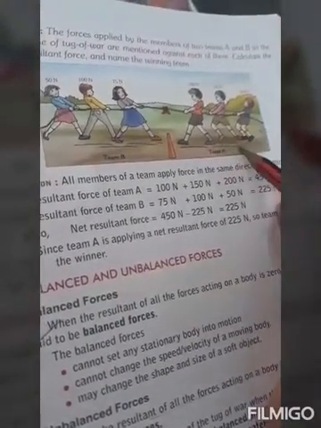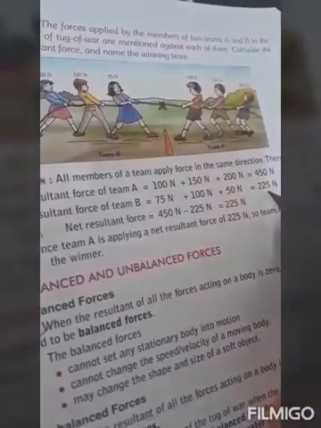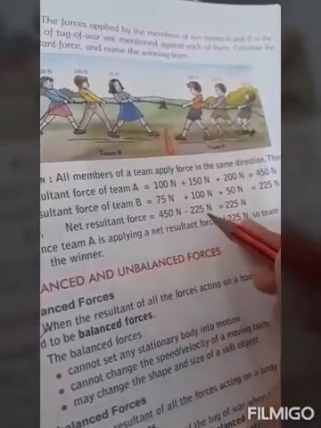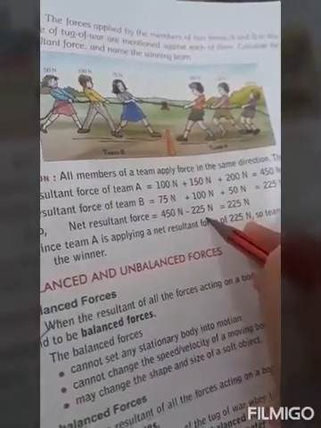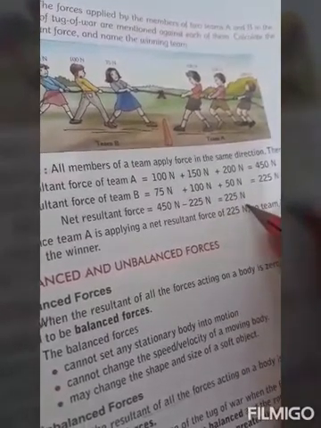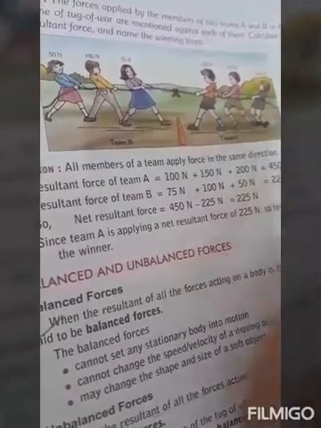Team A has more force, that is 450, and team B has less force, that is 225. The net resultant force is F minus F, that is 450 minus 225, equal to 225 Newton. Team A applies more force, so it will move in that direction and they will win.